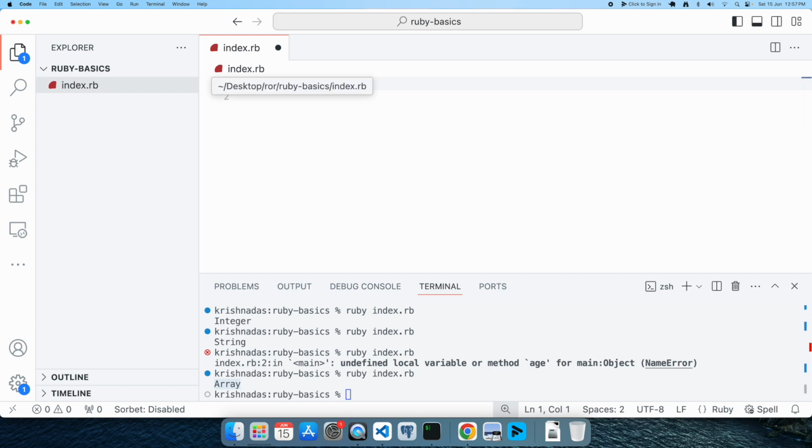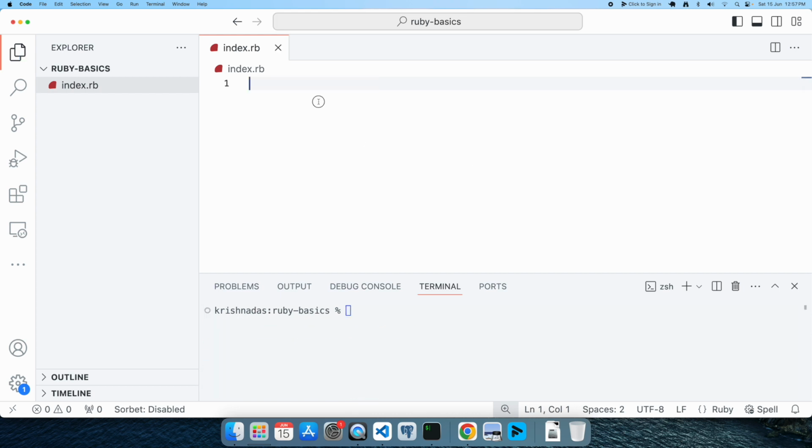Using variables, you can also perform mathematical operations. For example, if you declare number 1 as 20 and number 2 as 15, you can calculate the sum of these two numbers, store the value in the result variable, and print that variable.